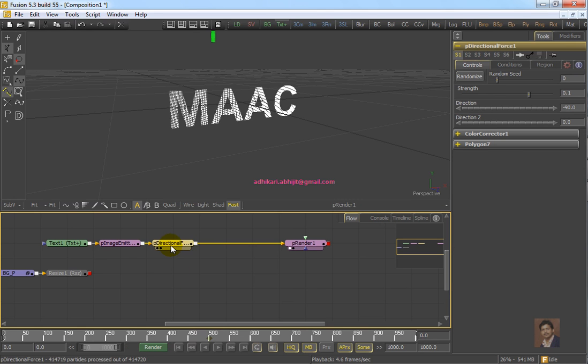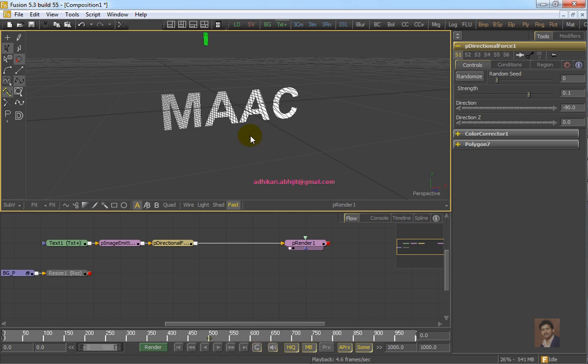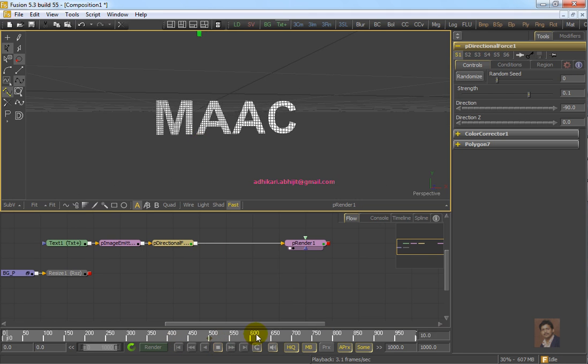By default, directional force makes the particle go towards minus y-axis. This is y-axis and towards minus. That's why if we play the file, the particle will go towards minus y.